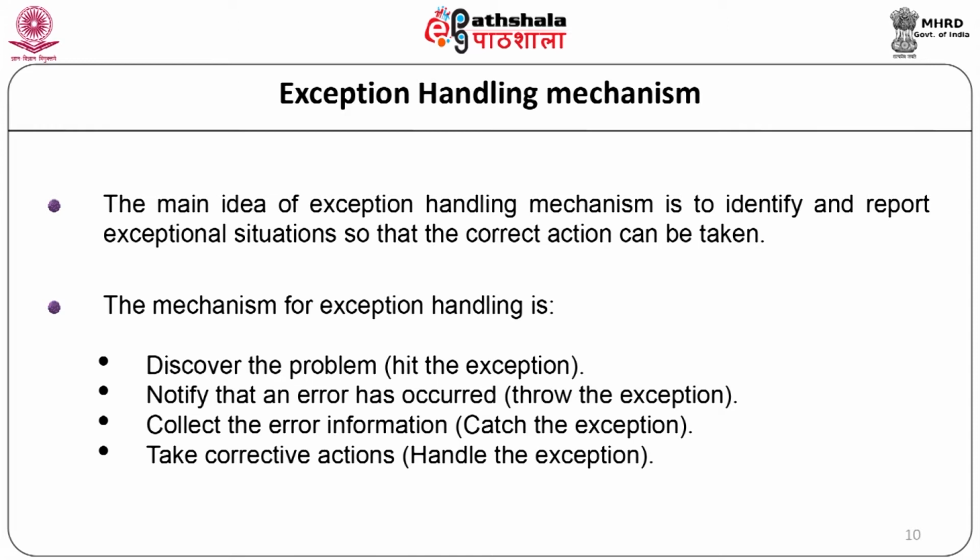In general, the error handling code mainly consists of two parts. One part is concerned with the task of identifying errors and throwing exceptions, whereas the other part is concerned with catching the exceptions and taking suitable actions. The exception handling mechanism of the C++ programming language takes care of only synchronous exceptions. The benefits of the exception handling mechanism are: first, the user will be aware of what errors are occurring in the program. Second, the program will not stop unexpectedly.